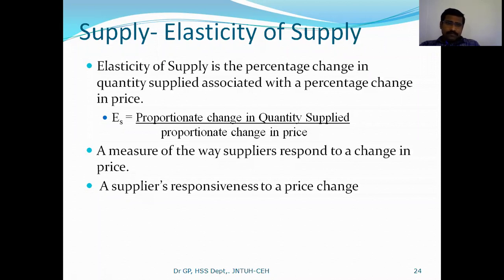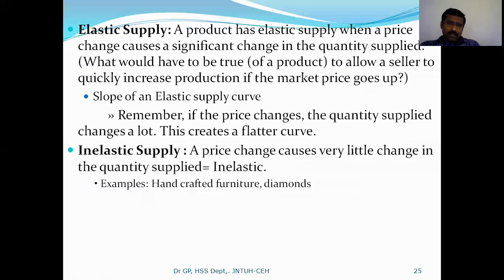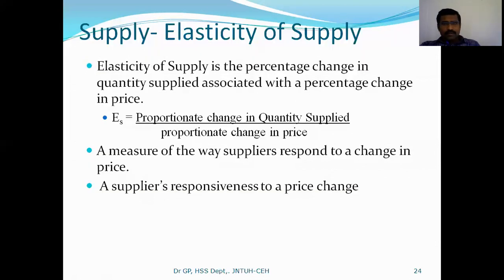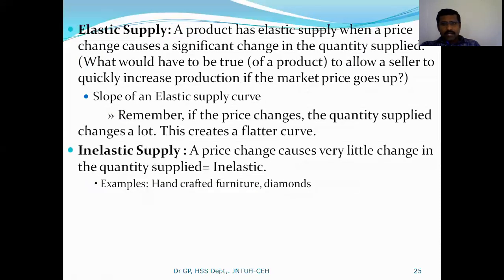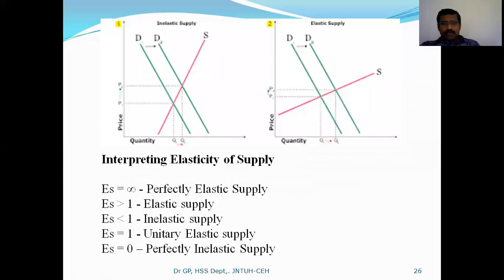Right here, this particular supply concept is also very important in managerial economics, right? So especially here we particularly focus on elasticity of supply. Right here, in case of supply, if you draw a chart, you will see the chart will appear like this, right? It is quite opposite to the demand, right?